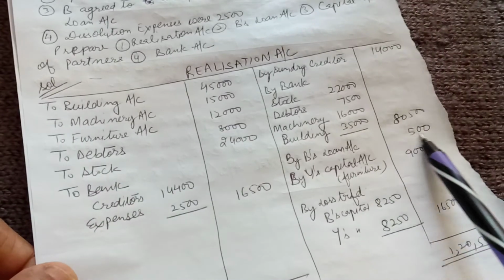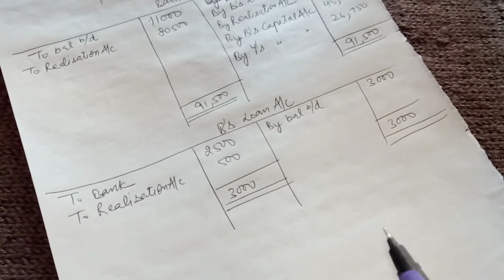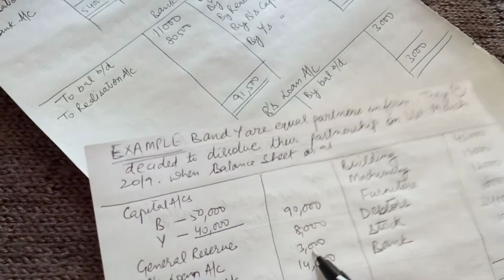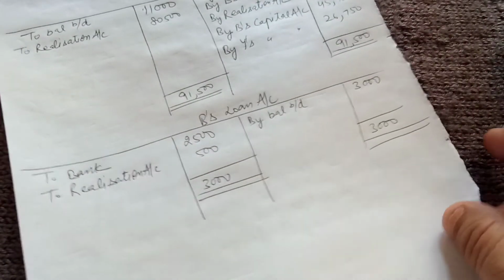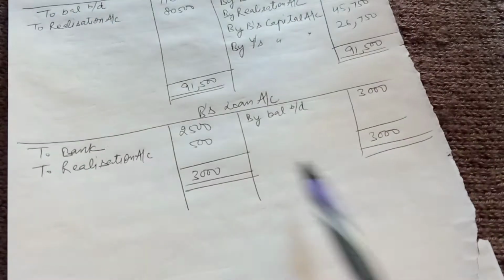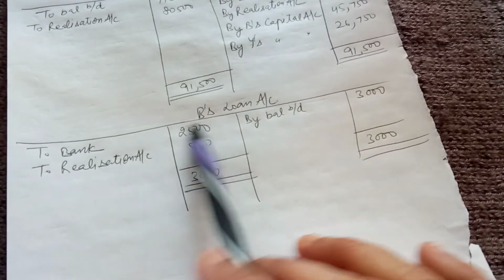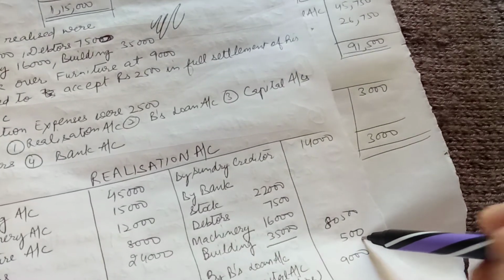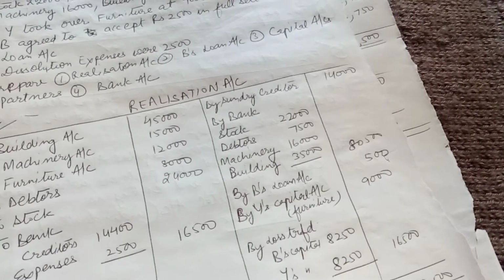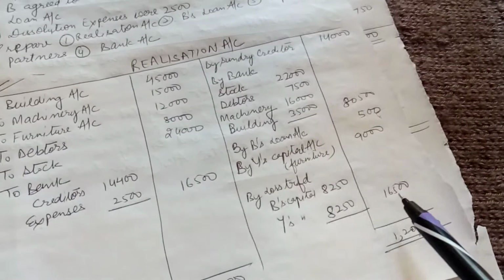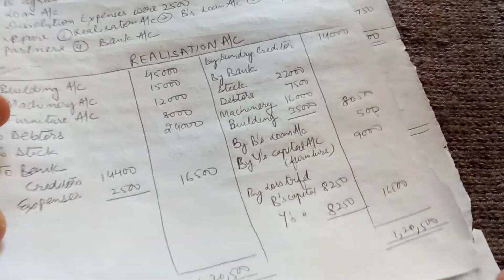And now let us check B's loan account, how it happened. Loan account balance was 3,000. B's loan, the balance was 3,000. So we transferred it here, and then he accepted 2,500 in full settlement of his loan. So 2,500 to bank as he received 2,500. Then the difference, that means the loss, is transferred to the realization account. So here the realization account enters as 500 only. Now we will balance this account and the loss comes out to be 16,500, and this loss will be transferred equally to partners' capital accounts.